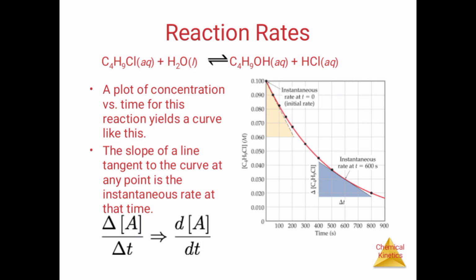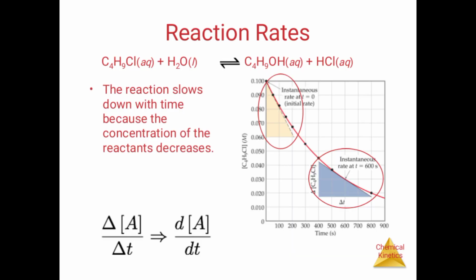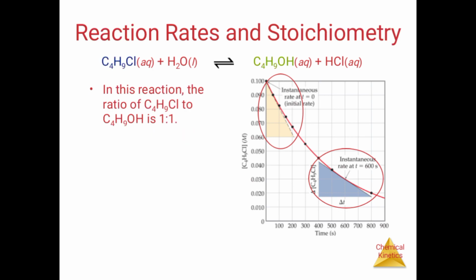The slope of a line drawn tangent to the curve at any point is the instantaneous rate at that time. The rate is proportional to the concentration of A; the reaction slows down with time because the concentration of the reactant decreases.